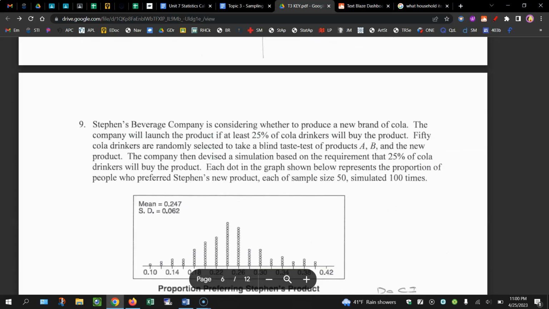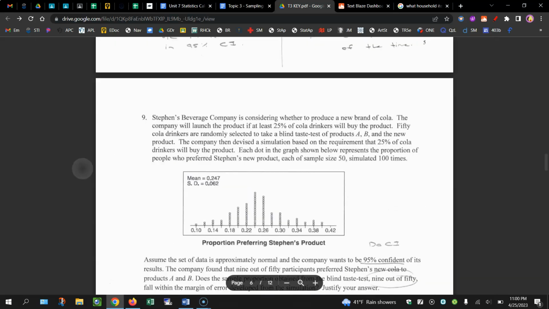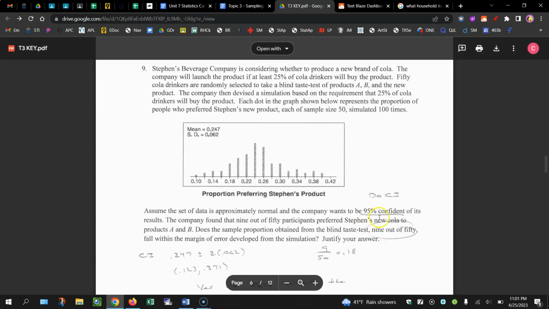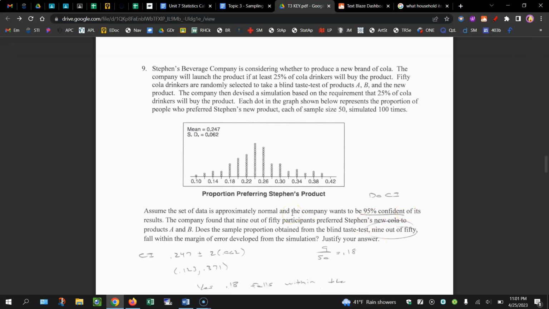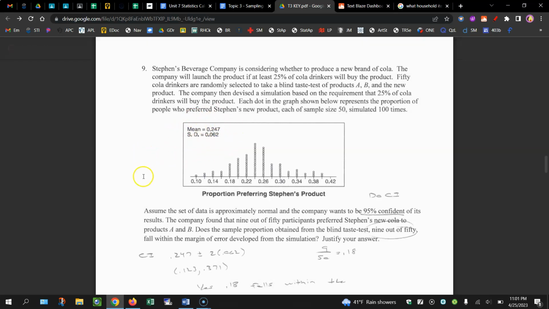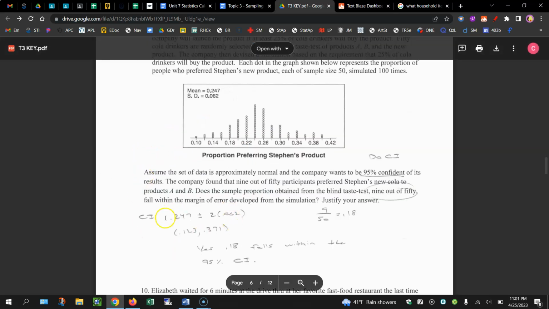Going ahead to question number 9. There's a lot of reading here, and there's a couple things that you do need to consider. They want to be 95% confident of the results. So they have a mean, they have a standard deviation. We're going to use those to calculate a confidence interval. That's what you'll notice that I did here.